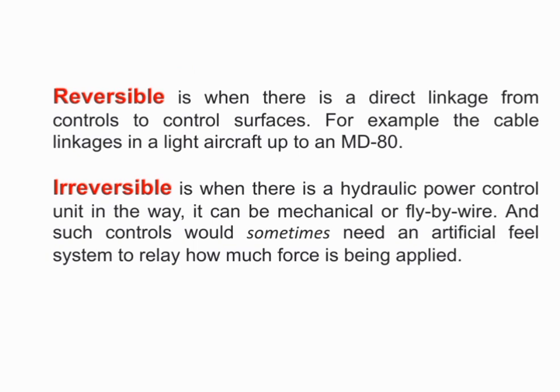What are reversible controls? Reversible is when there is a direct linkage from controls to control surfaces by means of cable linkages, such as in light aircraft up to an MD-80. Irreversible is when there is a hydraulic power control unit in the way. It can be mechanical or fly-by-wire. Such controls need artificial feel to relay how much force is applied.